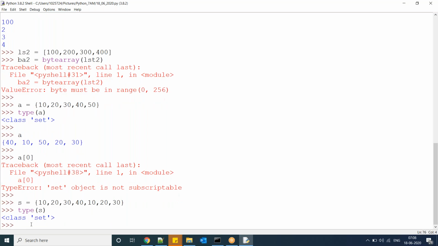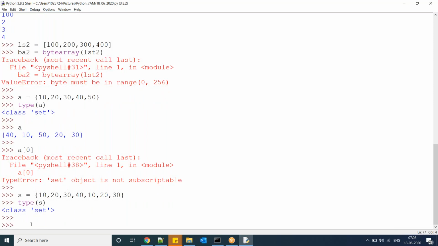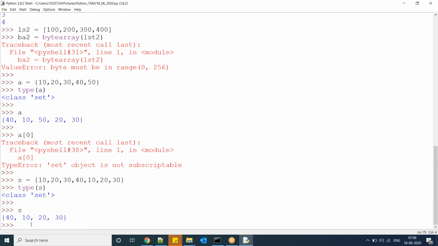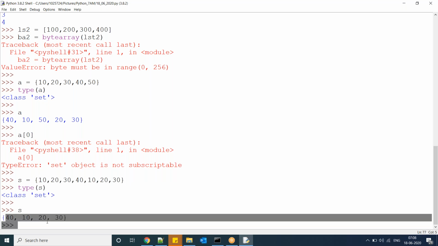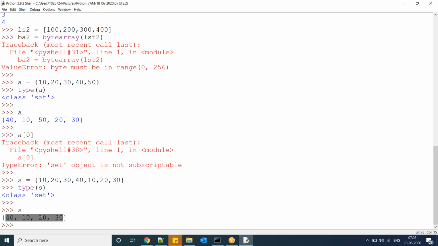Type of the variable set. Now if I'm trying to print the values of the set, observe this one, it is going to remove the duplicates. And also the order will be random order.